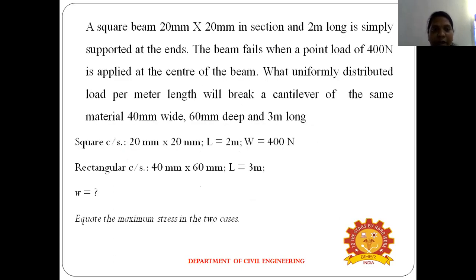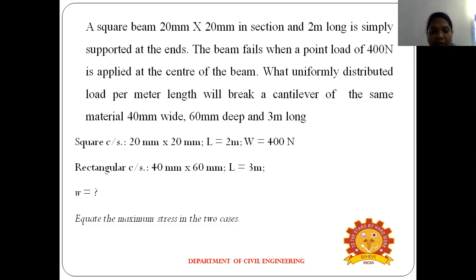The second problem: a square beam 200 mm into 200 mm in section and 2 meters long is simply supported at the ends. The beam fails when a point load of 400 Newton is applied at the end of the beam. What is the uniformly distributed load per meter length that will break a cantilever of the same material, 40 mm wide and 60 mm deep and 3 meters in length?